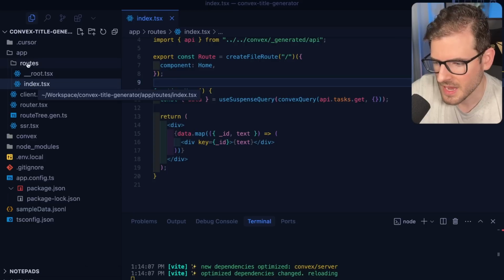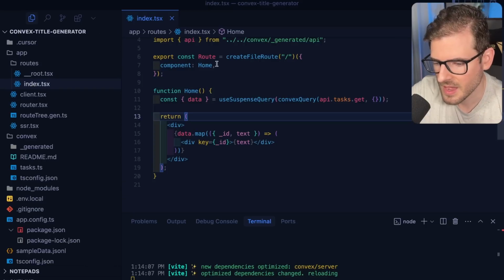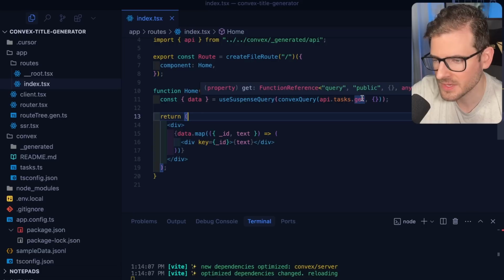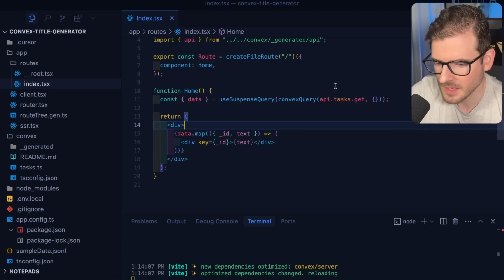So opening up the index file, again, we have a route at the root of our project. It is going to render this component. This component is trying to fetch data using a Convex query from this API endpoint. And the cool thing I want to point out is Convex is completely type safe. So like every API endpoint you add, the data is automatically going to get typed when it gets passed over.